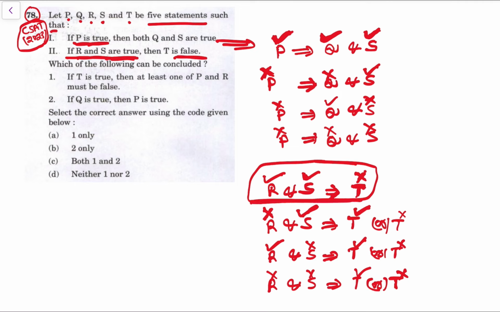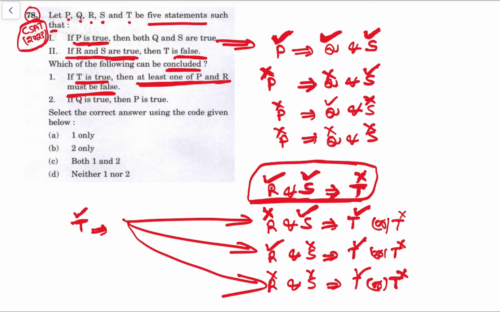Now which of the following can be concluded? If T is true, then at least one of P and R must be false. If T is true, that means R and S both cannot be true. So T being true is possible only in these three cases.